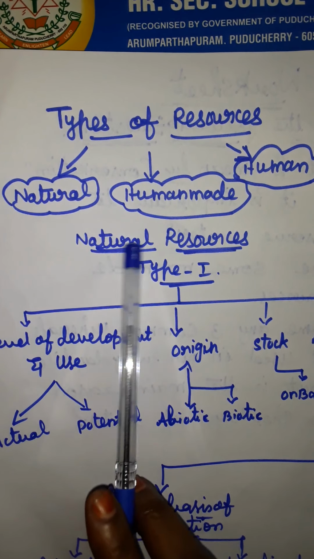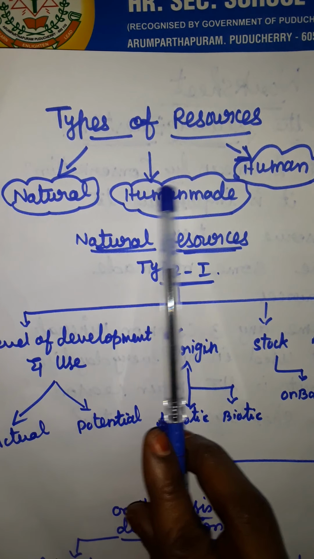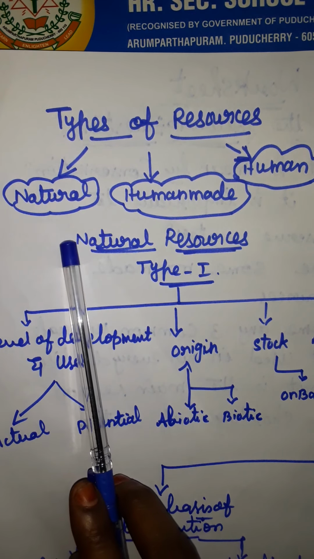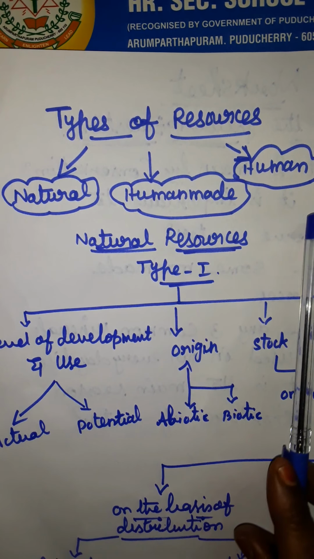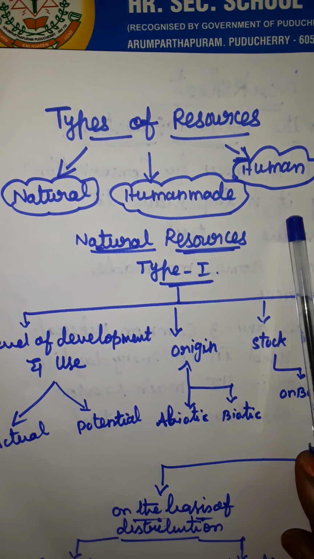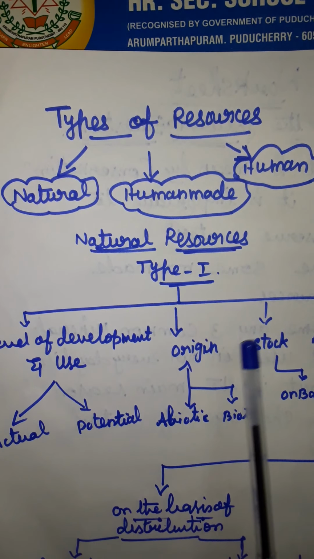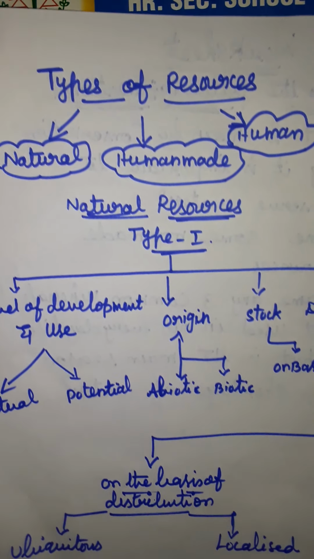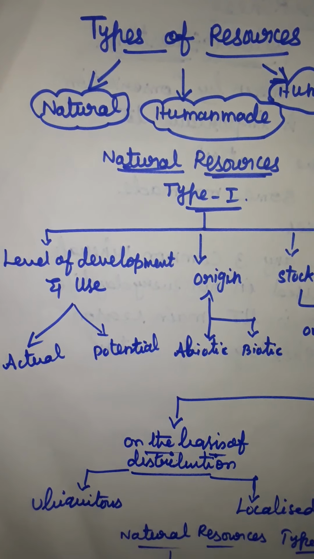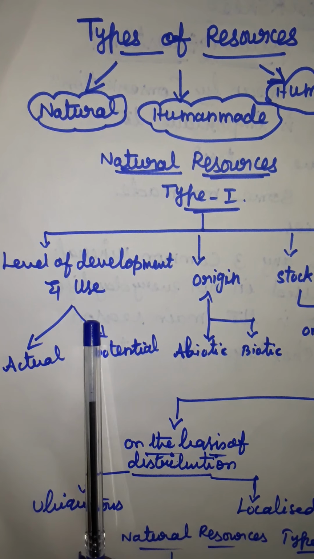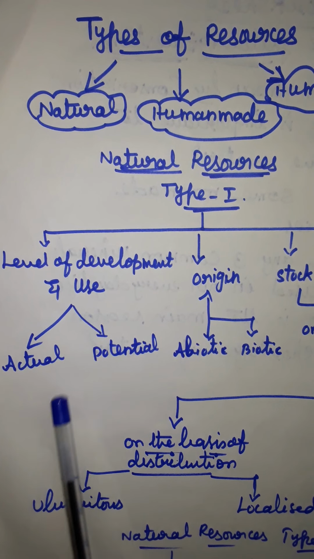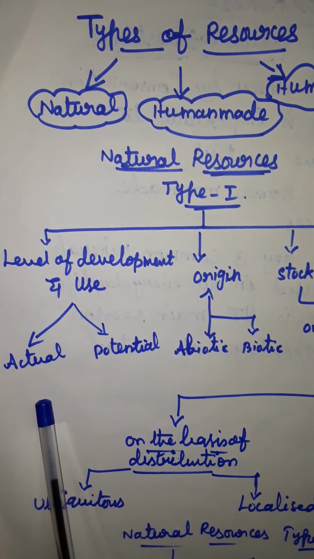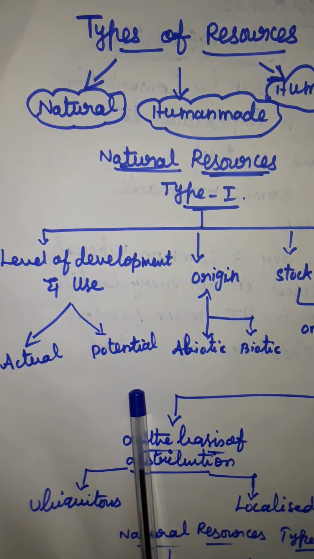Here the types of resources: natural, human-made and human. Then natural resources have two types. First type is level of development and use, which is divided into two: actual and potential.